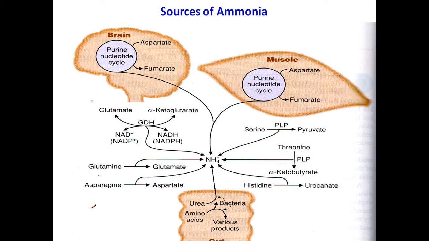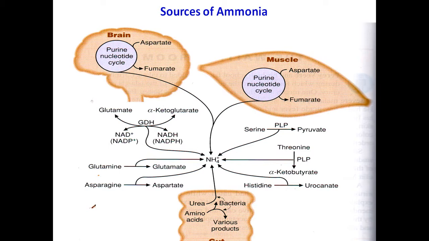During the process of purine nucleotide synthesis, there is formation of fumarate from aspartate. So this fumarate that is formed in the brain, during this conversion process ammonia is formed, and in the skeletal muscle again the purine nucleotide cycle takes place, and again there is formation of ammonia.